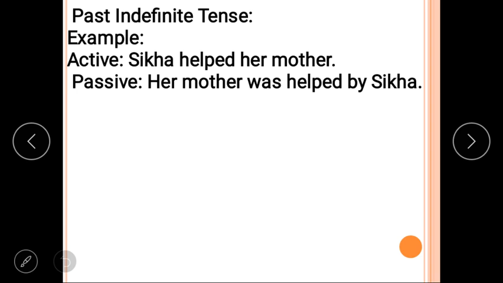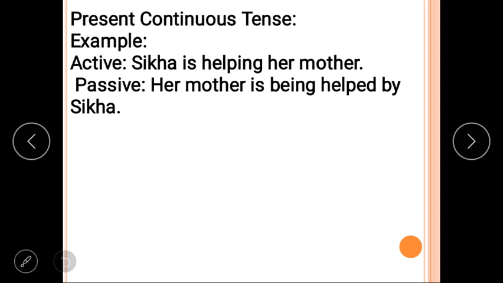Next, an example of past tense. Sikha helped her mother. In the passive sense, we can say her mother was helped by Sikha. Help is the second form, the past simple, so we use was plus the third form. Present continuous tense, you can see, students, for example Sikha is helping her mother, and in the passive sense we can say her mother is being helped by Sikha.